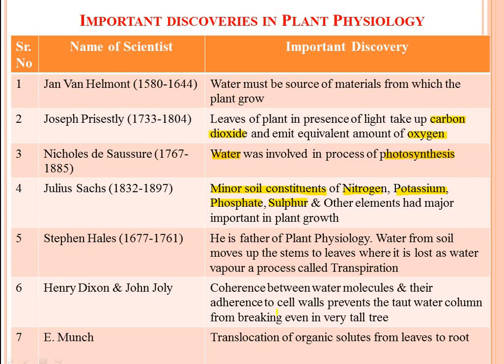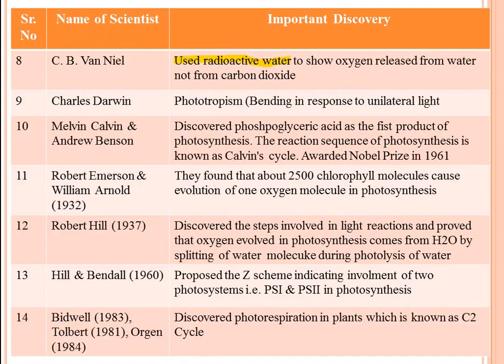Cohesive force and adhesive force are responsible for the ascent of sap, and it was discovered by Henry Dixon and John Joly. Then E. Munch discovered the translocation of organic solutes. Translocation of organic solutes means the transfer of food material from leaves to roots or other parts of plants. This is also one major discovery.